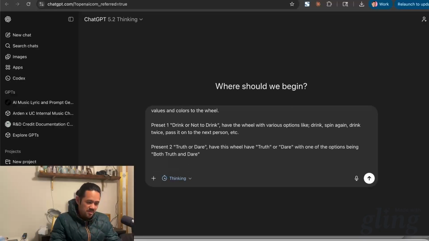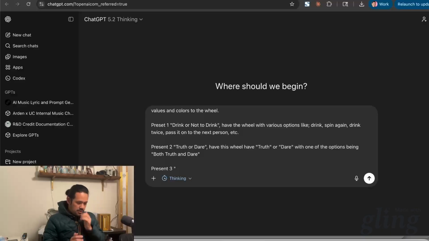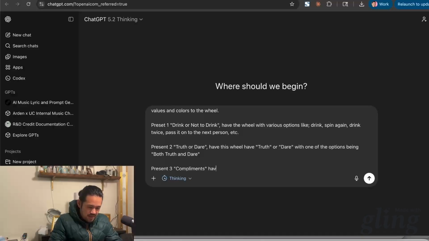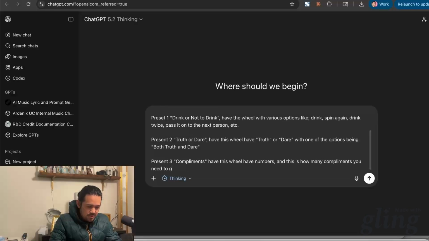Just mix it up a little bit. Preset 3, let's do compliments. Have this wheel have numbers, and this is how many compliments you need to give someone or yourself.